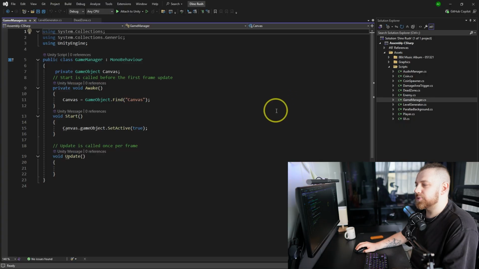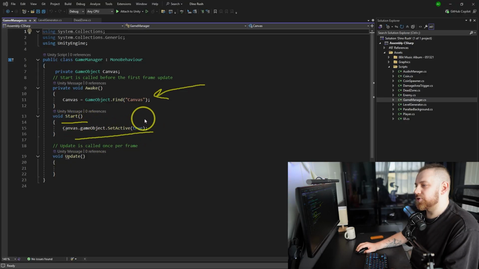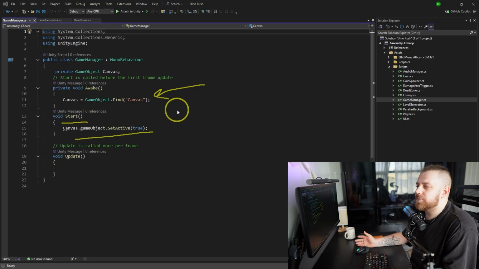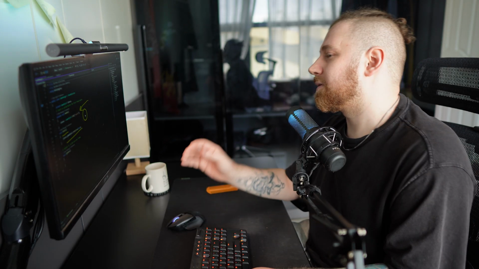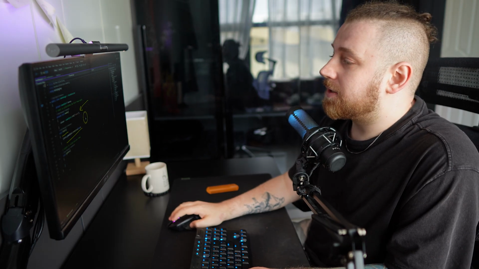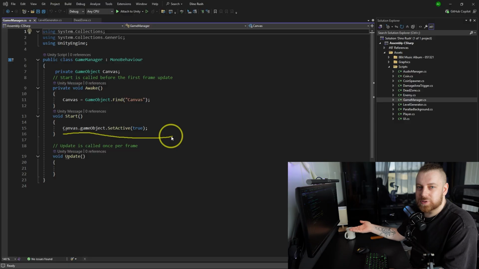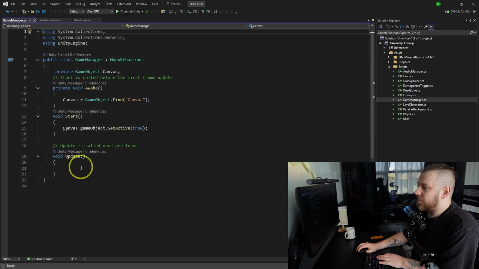Okay, this one seems like it's completely unnecessary here. I mean, we find canvas and then we make it true at the start. So we basically enable UI through, huh? We enable, wait, what? Why did I? Some mystery cannot be explained. So you don't need to enable canvas in the game manager. You can just make it true in the inspector. So this should be removed completely.